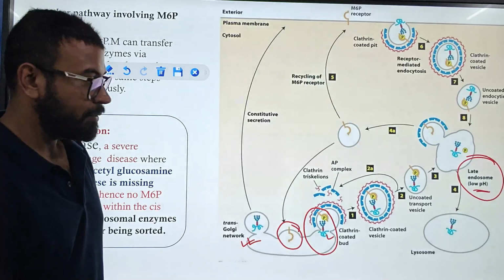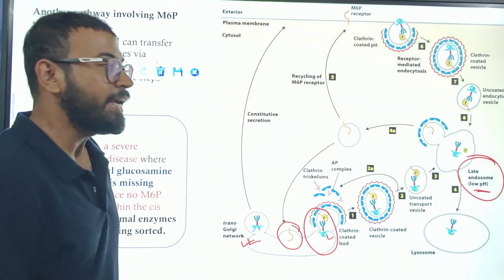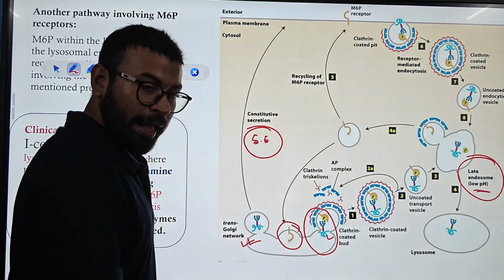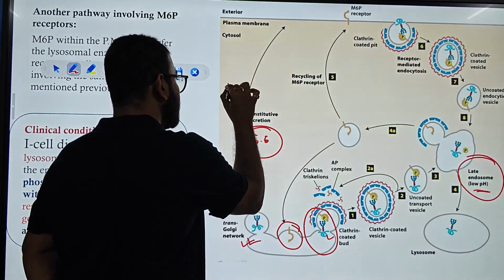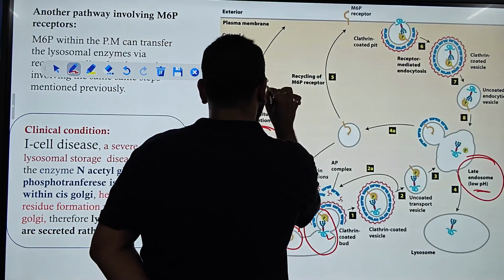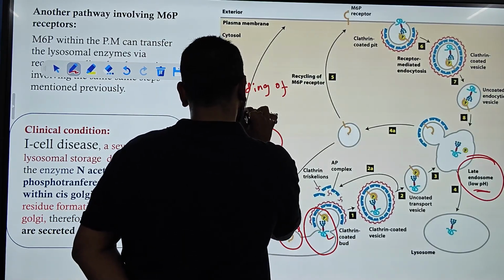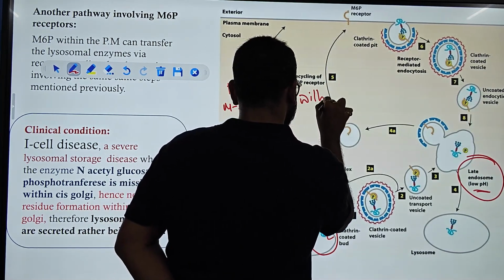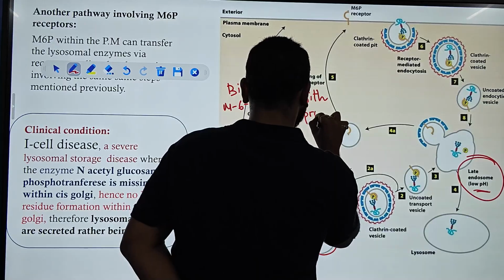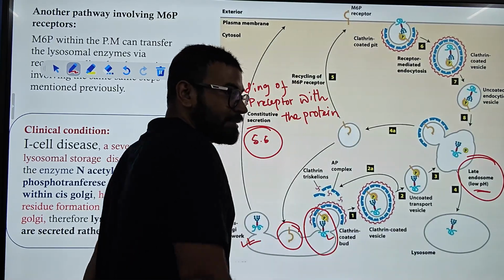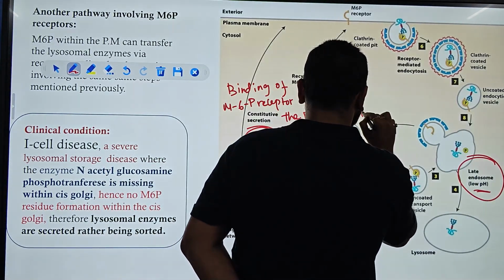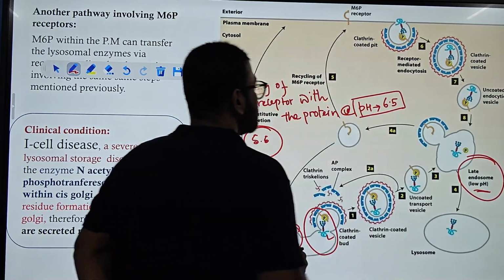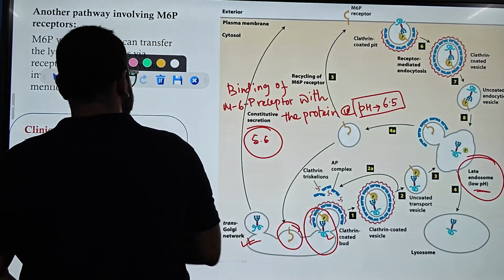Now we all know the late endosome has a low pH, which is about 5.5, and the binding of the mannose 6-phosphate receptor with the protein takes place at pH 6.5. So pay close attention.